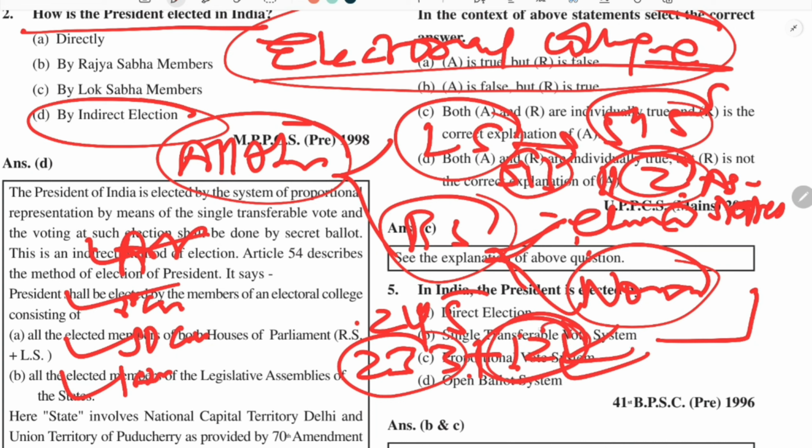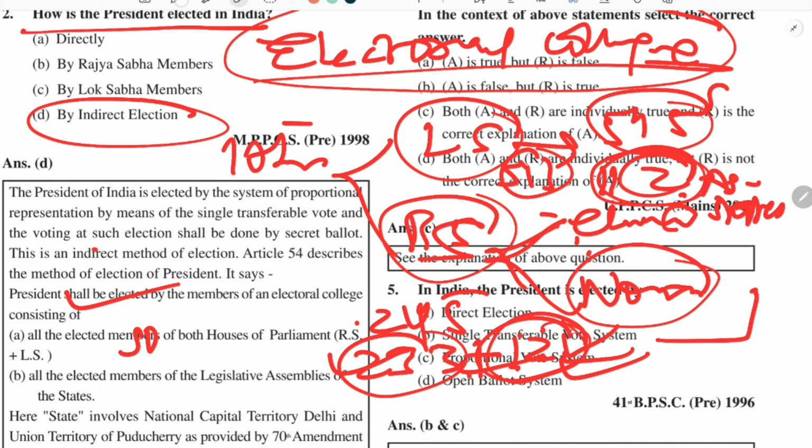So these persons are not included, only the elected members. In the Lok Sabha the nominated members have been scrapped, so no need to remember. But in the Rajya Sabha there are 12 nominated members, so they are not included.